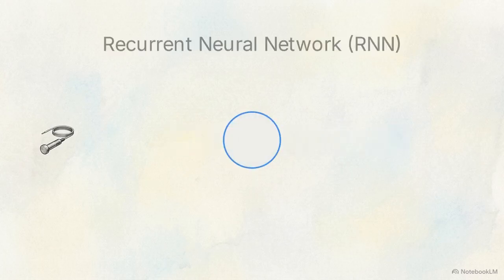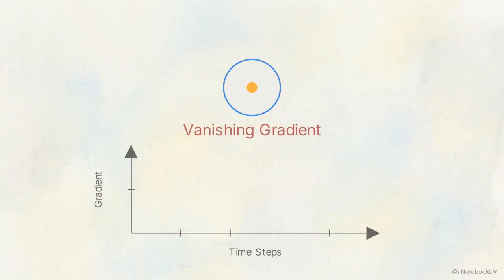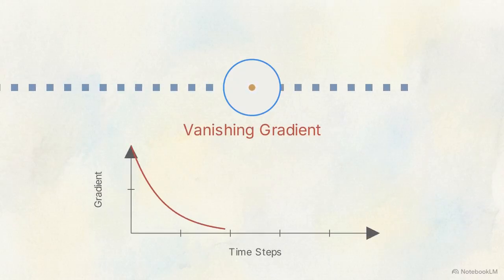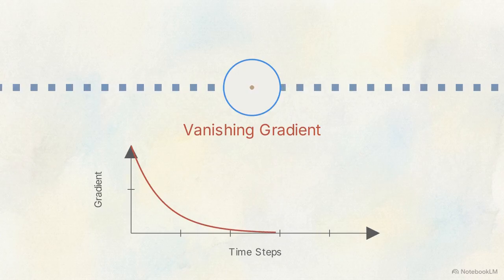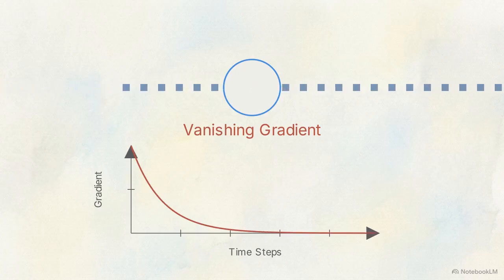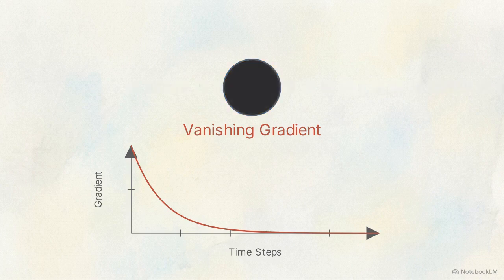Recurrent neural networks, or RNNs, solve this by looping information. They retain an internal state, passing data from previous time steps forward to influence the current calculation. However, standard RNNs collapse when faced with long industrial sequences. Over thousands of time steps, the mathematical gradients diminish to zero, a vanishing gradient that permanently erases early historical signals.